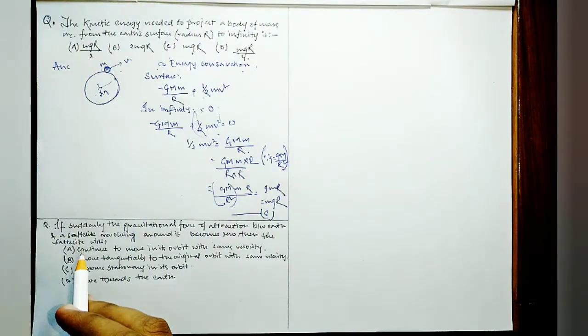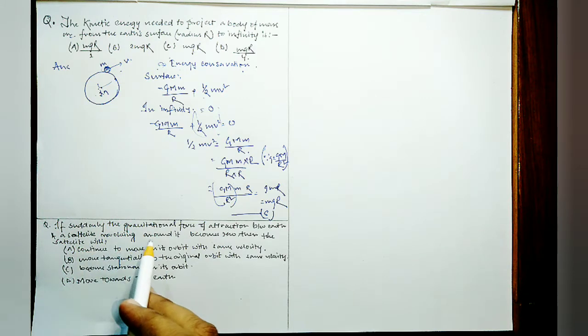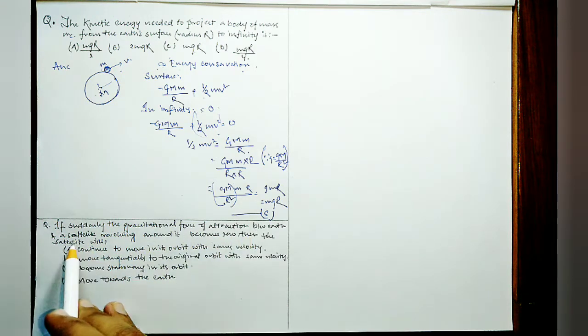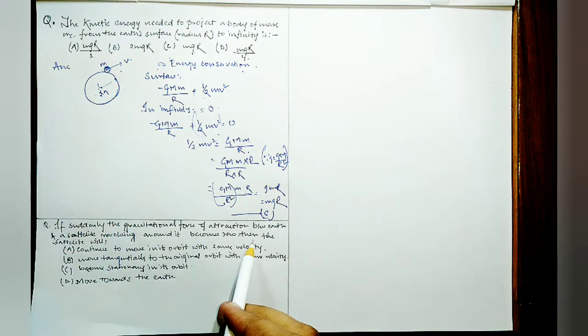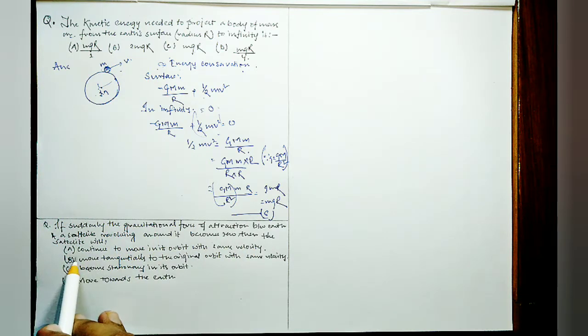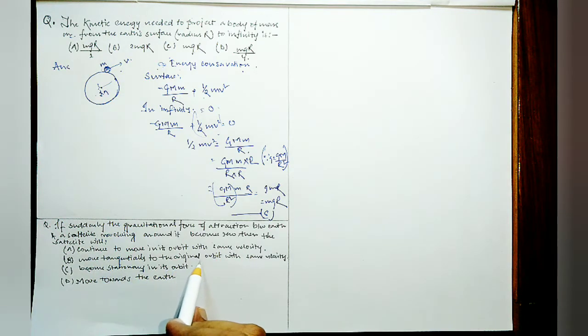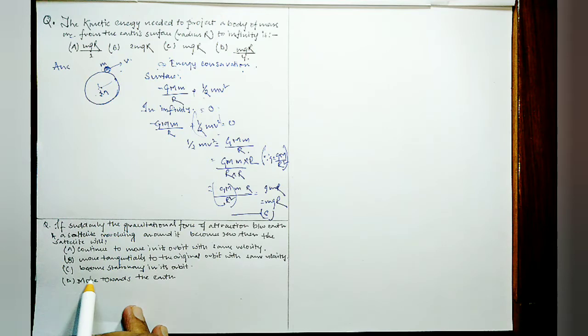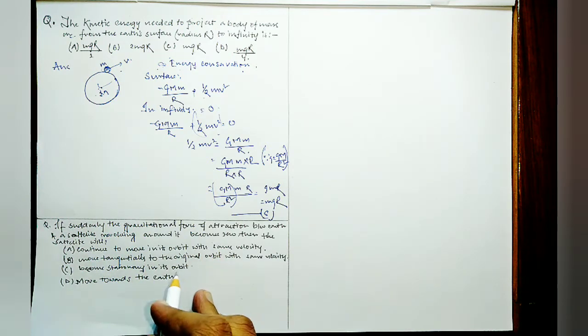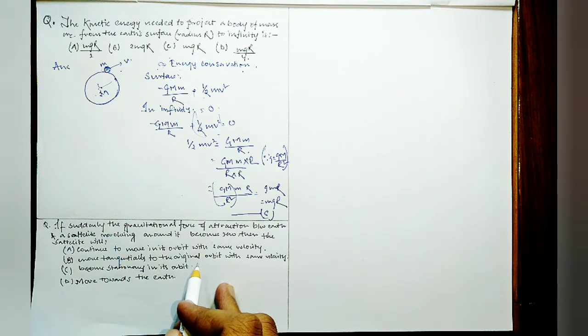Welcome back to the second question. The second question reads as: if suddenly the gravitational force of attraction between Earth and a satellite revolving around it becomes zero, then the satellite will: option A, continue to move in its orbit with same velocity; B, move tangentially to the original orbit with same velocity; C, become stationary in its orbit; D, move towards the Earth. With the hope that you all have tried, by pausing the video, I am going for the solution. If not, please try it and then look for the solution. It will surely help you in your preparation. So let's see the solution.